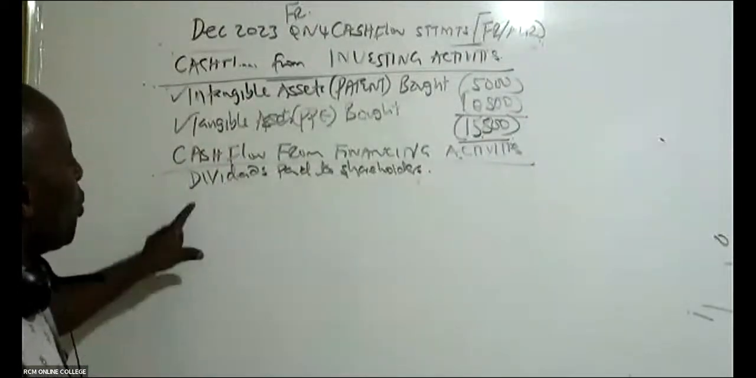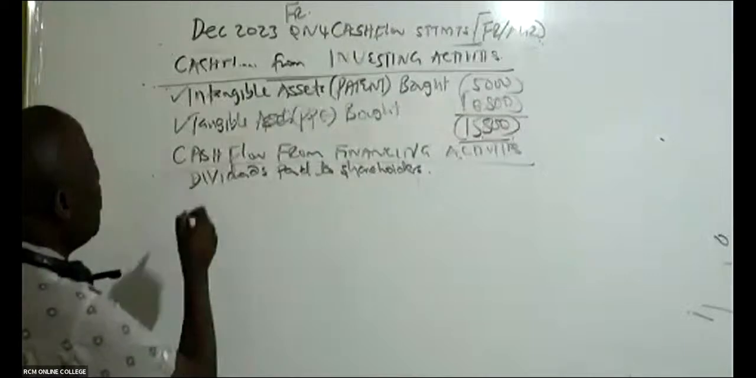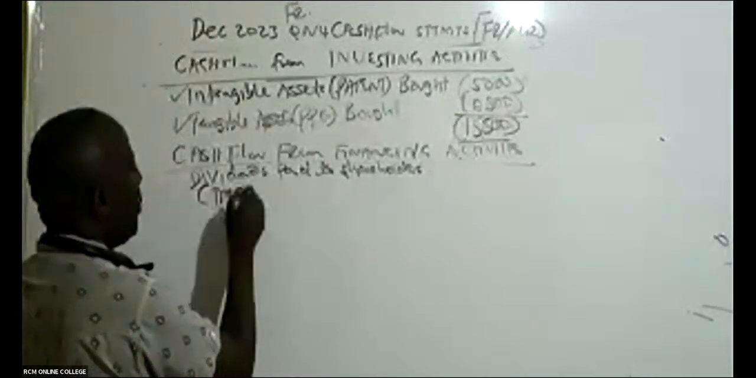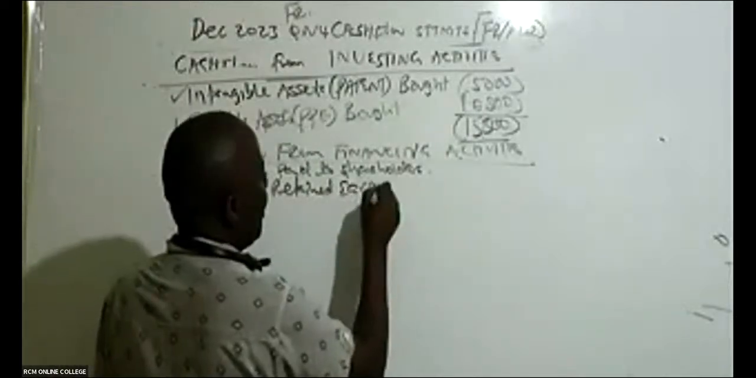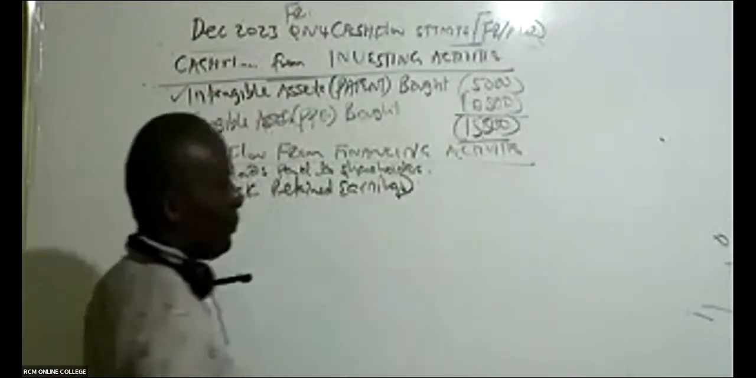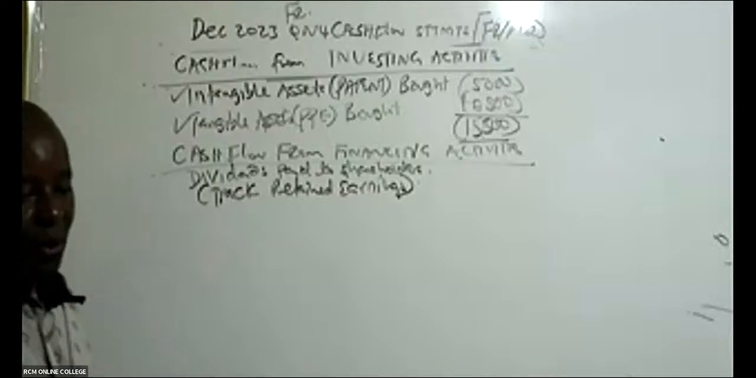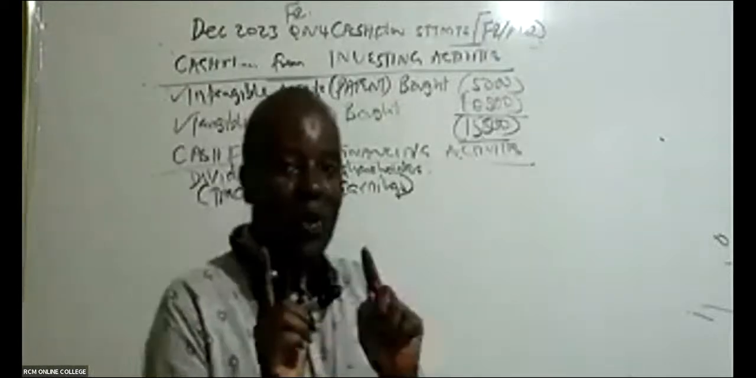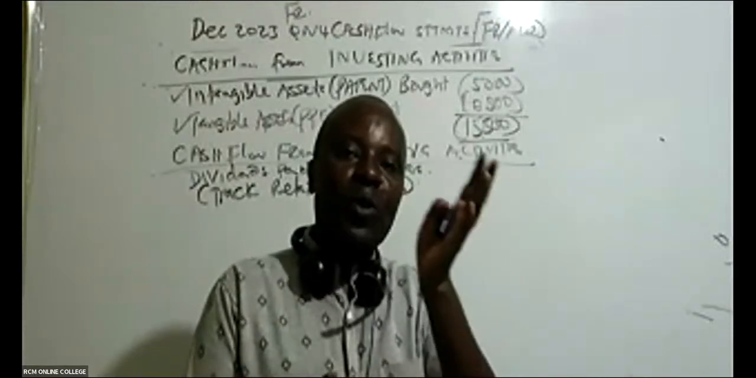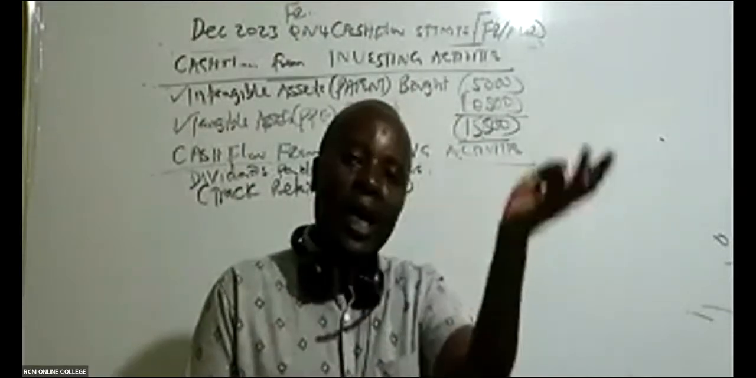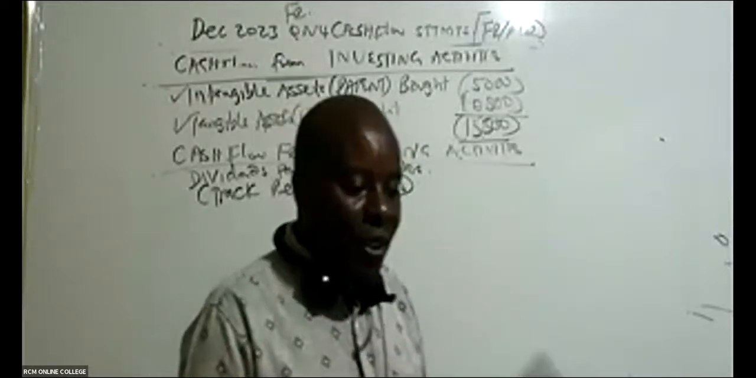And how do you get to know the dividends paid to shareholders? You track the retained earnings account, because there is a relationship between retained earnings and the dividends. When you make your profits, it's either you retain or you give out some dividends. So go to your retained earnings.